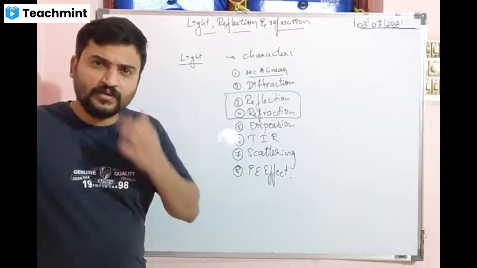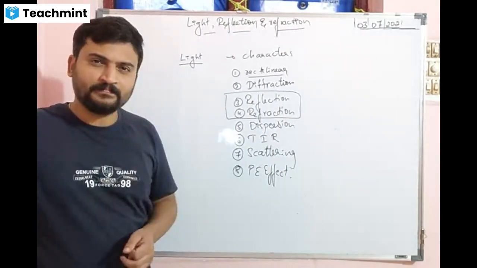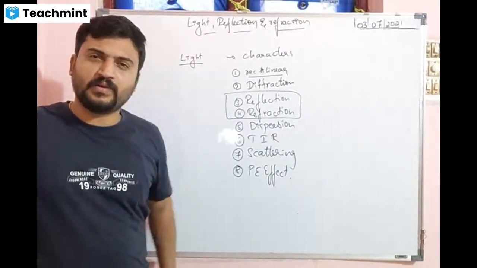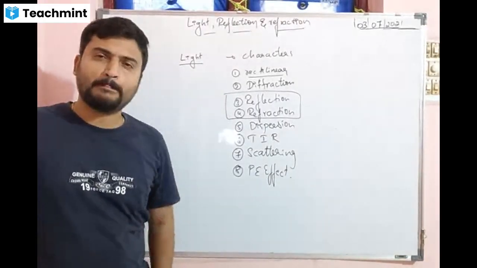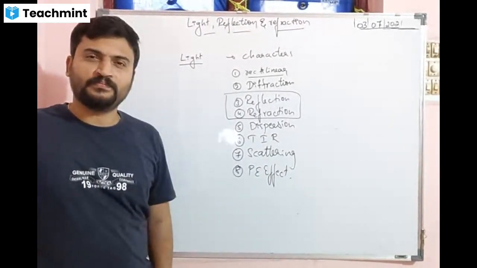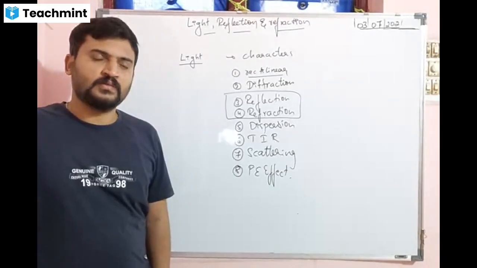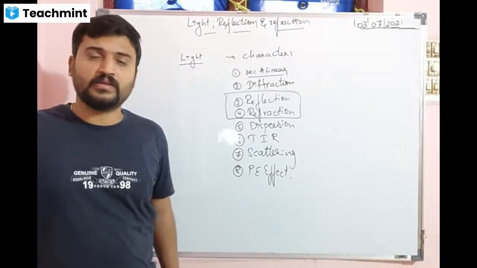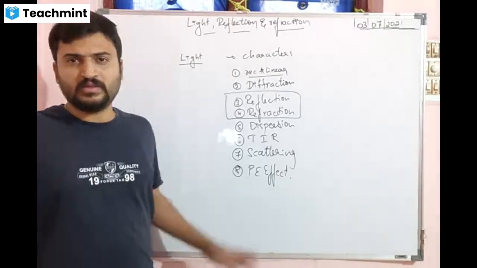What was the last question I gave you? The formula of the mirror. The mirror formula is 1 by f equals 1 by u plus 1 by v. That is called the mirror formula. Let us learn more about the chapter now.